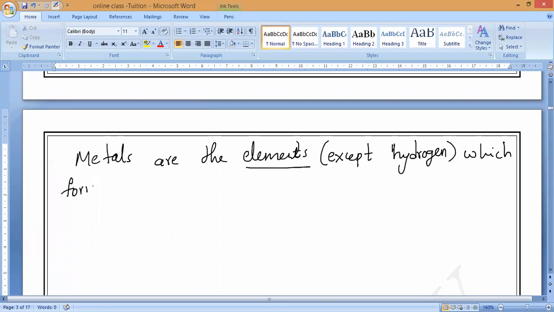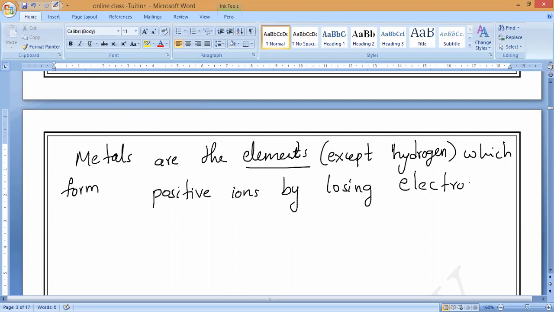Positive ions. By losing electrons or gaining electrons? Losing electrons. Losing can also be called by another name. What is that called? Donating. Very good. Donating electrons.